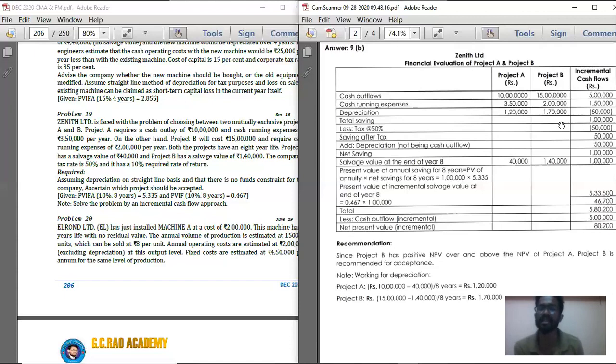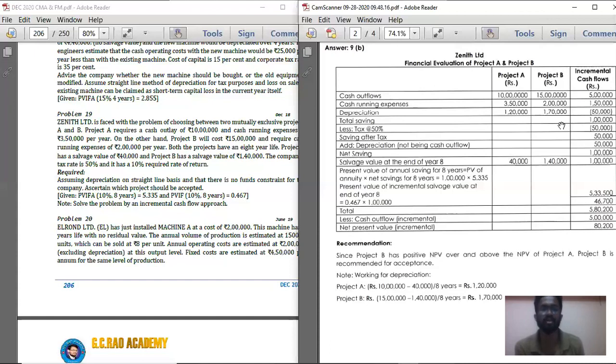Below that, cash running expenses. Project A column record 3 lakh 50. Project B column record 2 lakhs. They have given 3 lakh 50 for project A and 2 lakhs for project B. So that is cash running expenses.